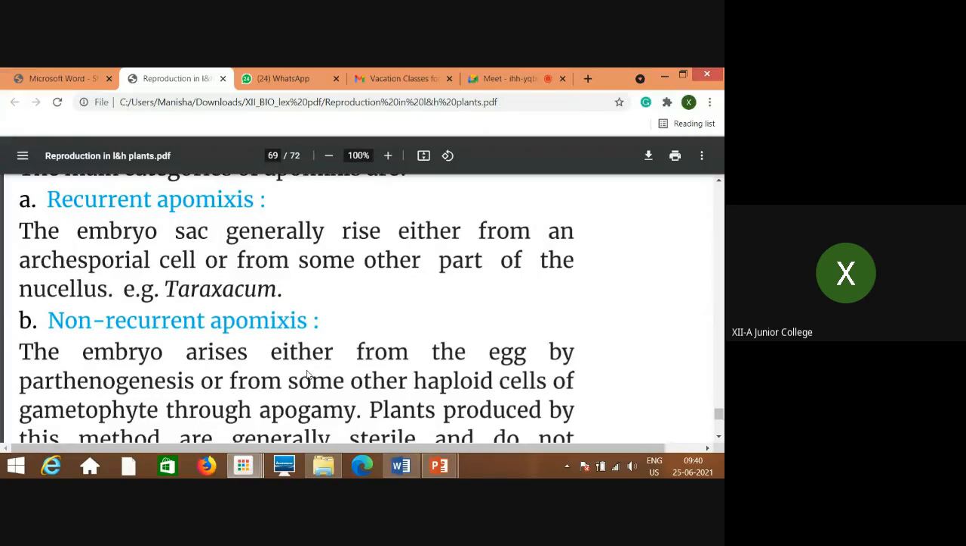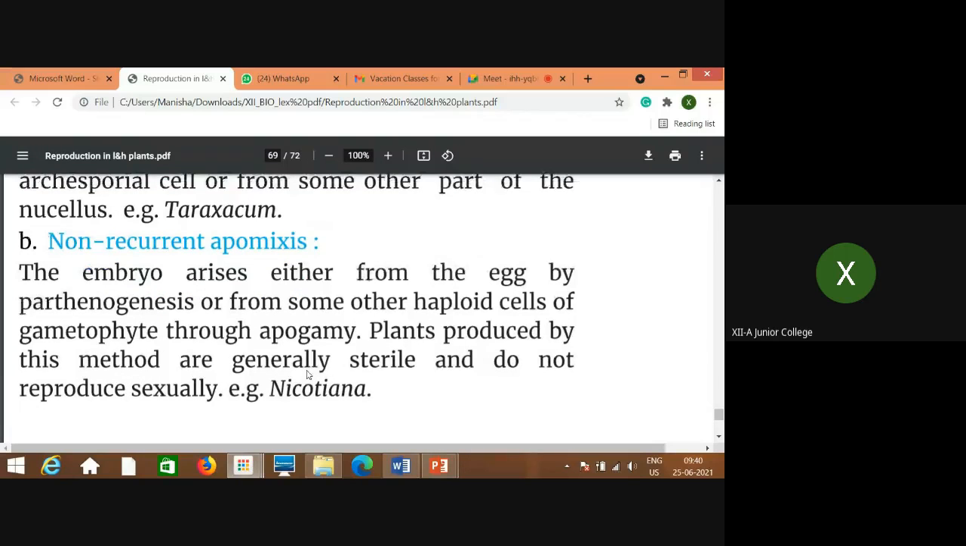It means the embryo sac is developed either from the archesporial cell or from some part of the nucellus. I will not go into detail about this part, but just remember nucellus, you know. So when it gets developed from one of the cells or some part of the nucellus, that is called recurrent apomixis. Now what is non-recurrent apomixis?